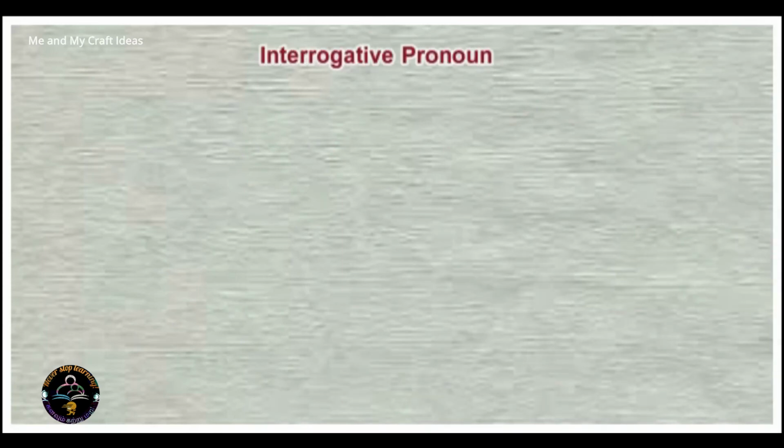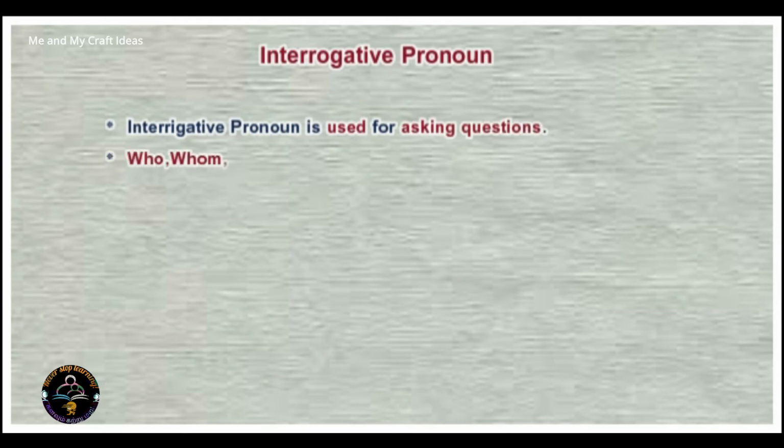Interrogative pronoun. Interrogative pronoun is used for asking questions. Who, whom, whose, what, which, where, when. These are the keywords for the interrogative pronoun.